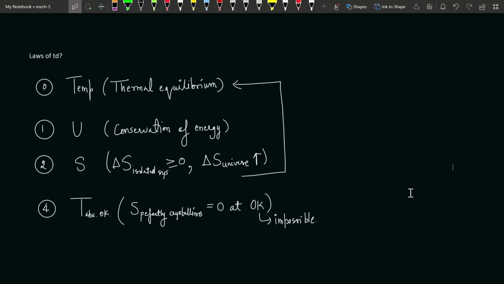Let's talk about the laws of thermodynamics. There are basically four laws in thermodynamics: zeroth law, first law, second law, and third law. So let me tell you of the first law, which is the zeroth law of thermodynamics.